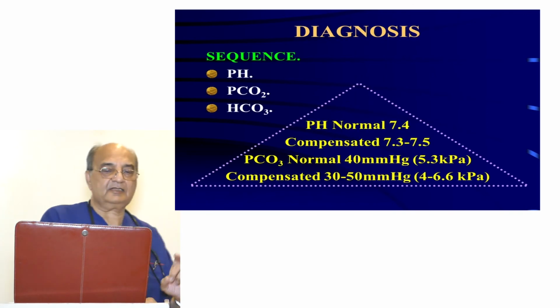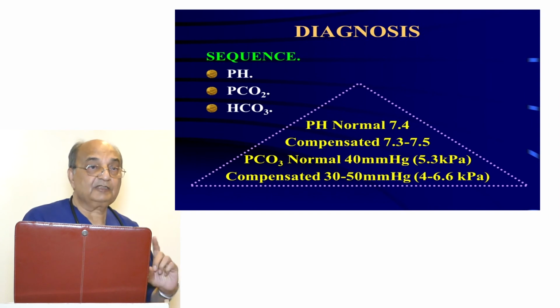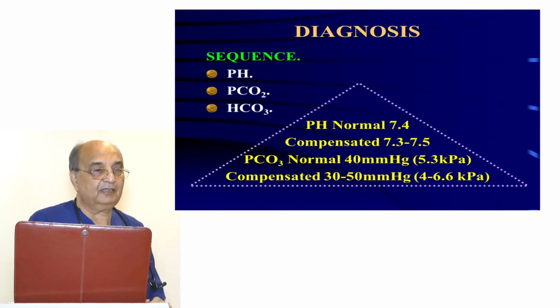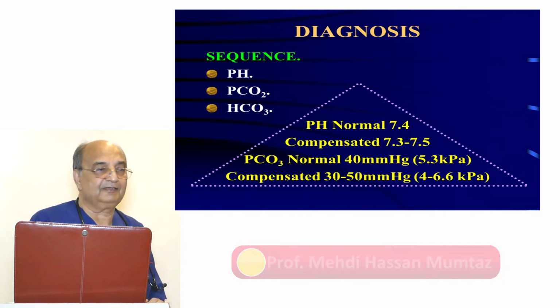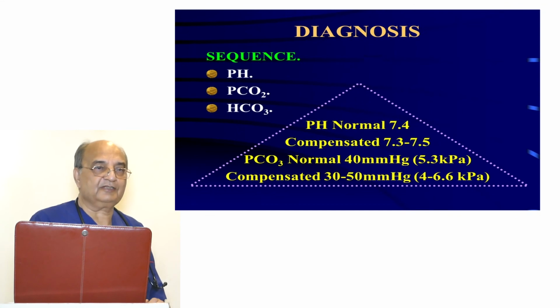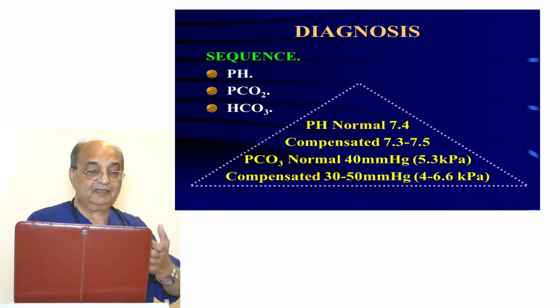Always look at the blood gases in the same sequence. Look at the pH first. Then you look at the PCO2. Then you look at the bicarbonate. There is no oxygen in it. Oxygen does not help you to diagnose acidity or alkalinity. Oxygen is only considered a causative factor of disturbance of acidity or alkalinity, and it is only for step 2, the hypoxemic state. But it does not help us in diagnosing acidity or alkalinity. Look at the pH first, then the PCO2, then the bicarbonate.